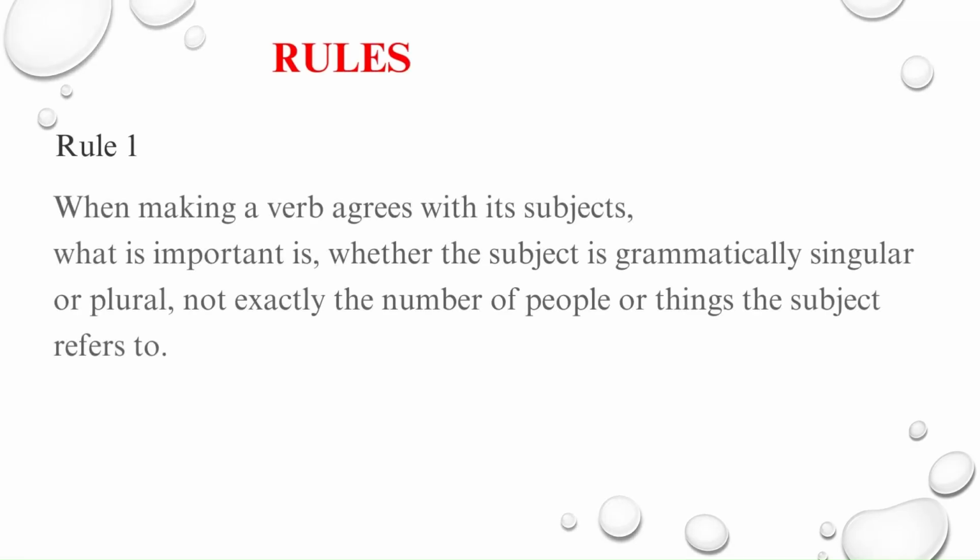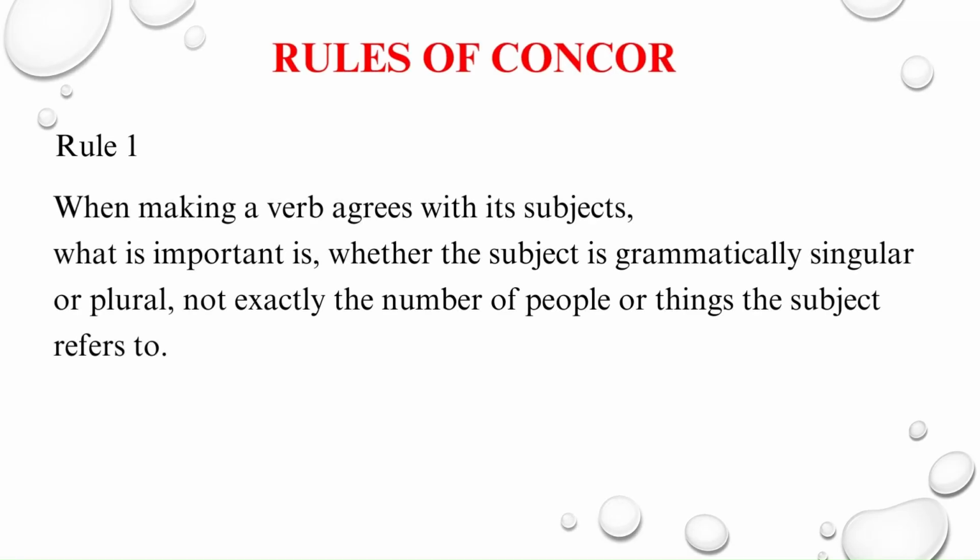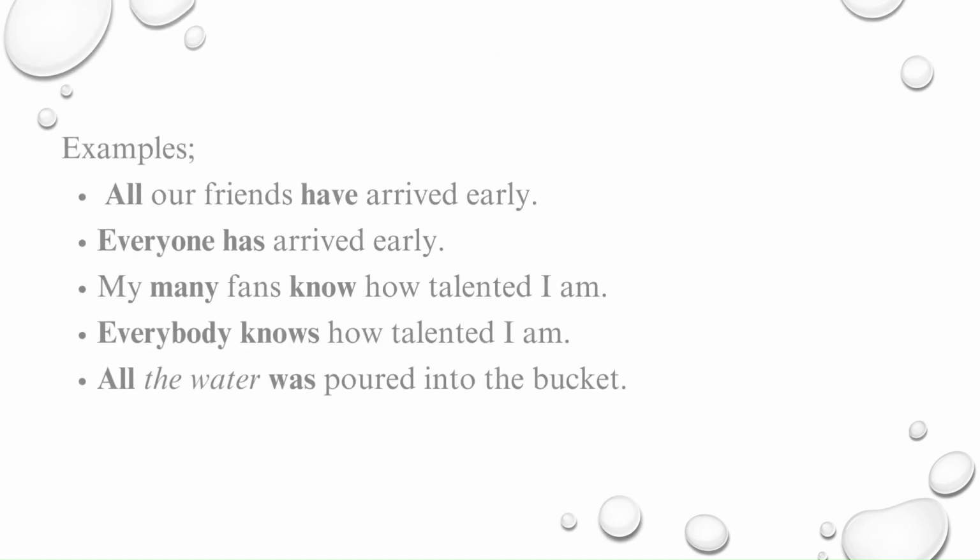Let's start. Rules of Concord. Rule number 1. When making a verb agree with its subject, what is important is whether the subject is grammatically singular or plural, not exactly the number of people or things the subject refers to. Let's look at some examples.